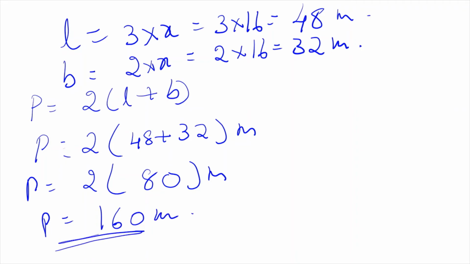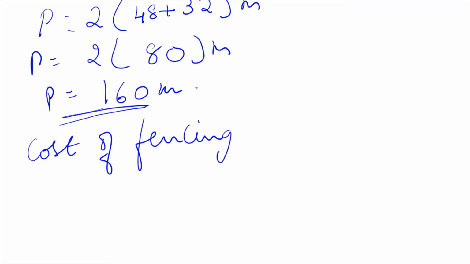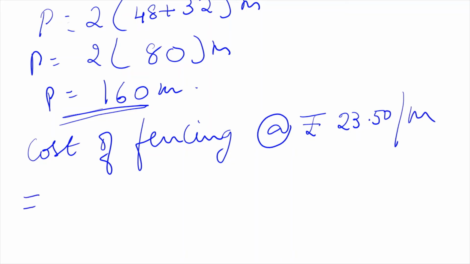So this is not all. We have to do the fence of this length. But what are the charges of making 1 meter fence? 23 rupees 50 per meter. So the cost of fencing 160 meter will be 23.50 into 160. So cost of fencing at the rate of rupees 23.50 per meter will be rupees.